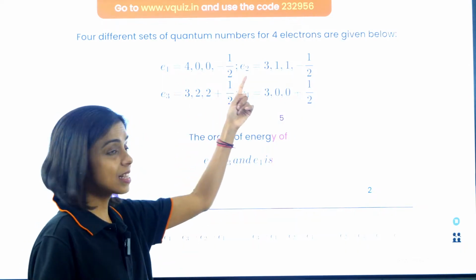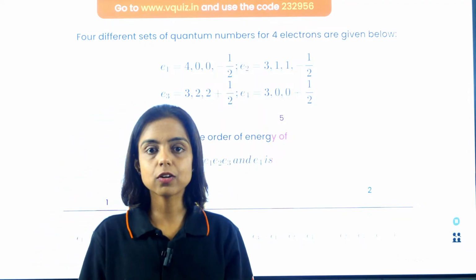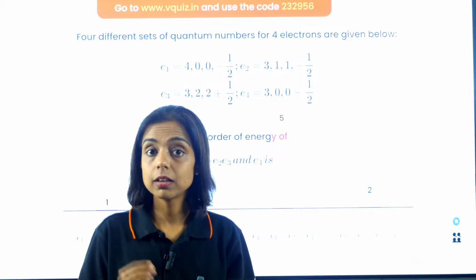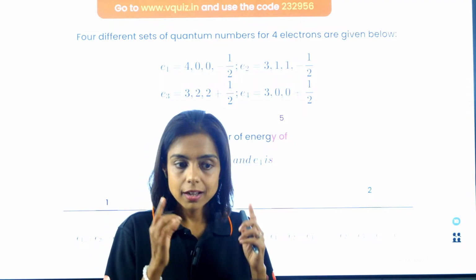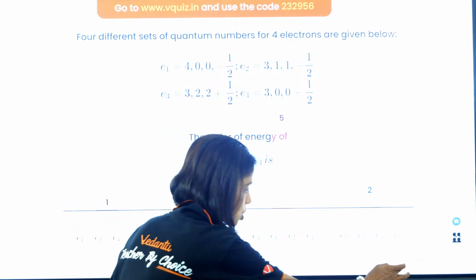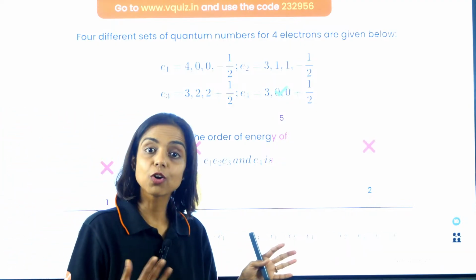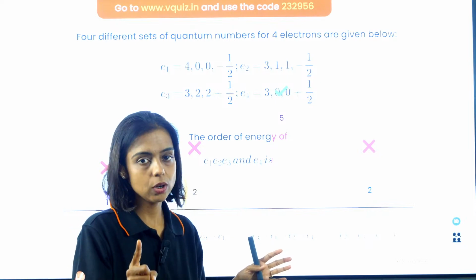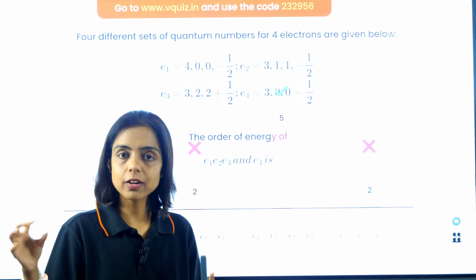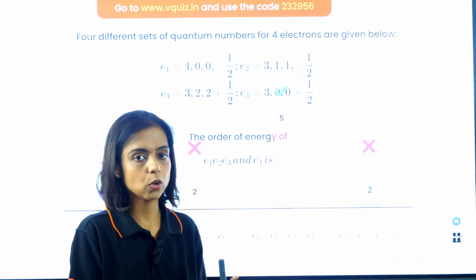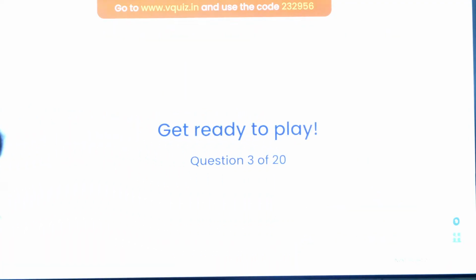Right? If 2 electrons have the same N plus L value, remember our rule, then the one with higher N value, principal quantum number, will have more energy. I hope you remember this. Let's see the result. Though many of you gave the wrong answer also, guys, N plus L rule, Aufbau rule, I hope you know the order in which we fill the electrons while writing the electronic configuration, right? So the answer has to be this. Let's move on to the third question, guys.